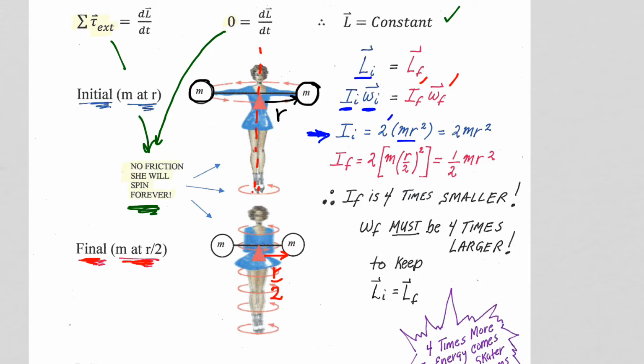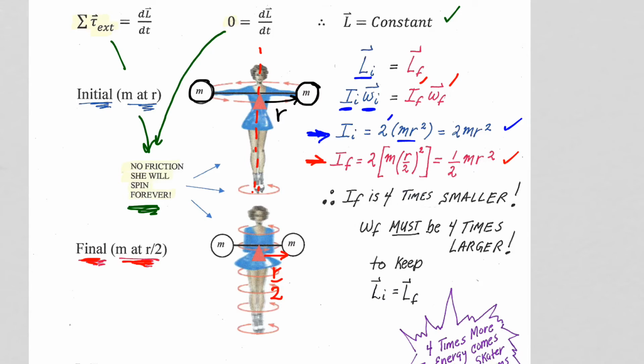And when she pulls them in to a radius of r/2, look at the algebra we get. In the first case, 2mr squared remains 2mr squared. But now we have 2m(r/2) squared, so the squared on the bottom becomes a 4. 2 divided by 4 is 1/2, so we get 1/2 mr squared when she pulls her arms in.